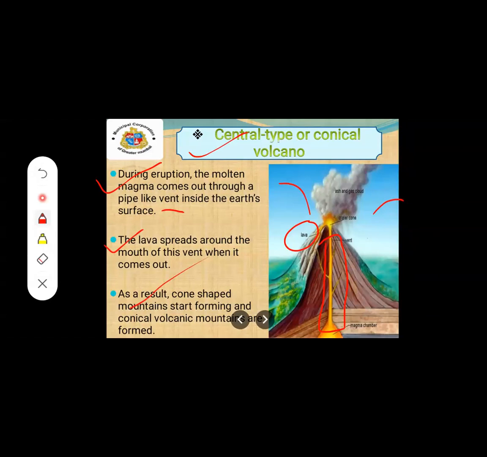The lava which spreads out around the mouth of this vent, as a result, cone-shaped mountains start forming, and conical volcano mountains are formed. When eruptions go on like this through a pipe, that first type is central type or conical volcano.